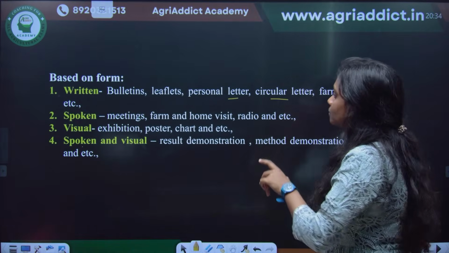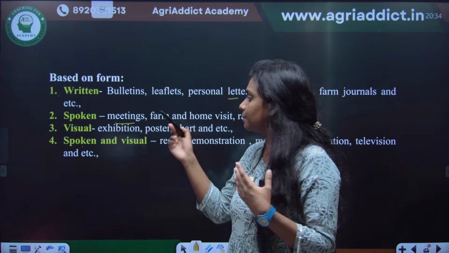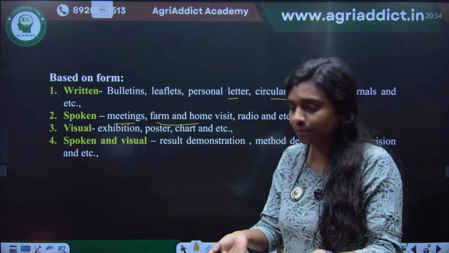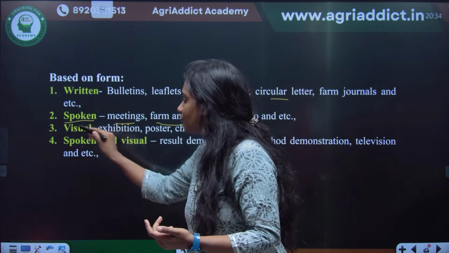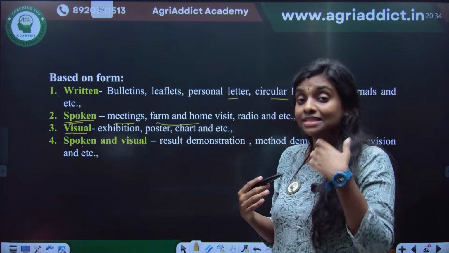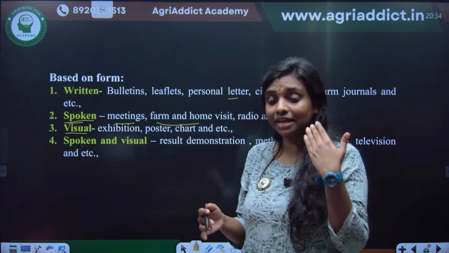Important. And when it comes to the form also, you can just think of each method, say let it be meetings, or it can be farm and home visit. You will be going and talking to the person, right? So it's a spoken form of methods. And then there is the visual form of methods where you are seeing the methods, say for example, poster or chart or exhibition, you are actually seeing.